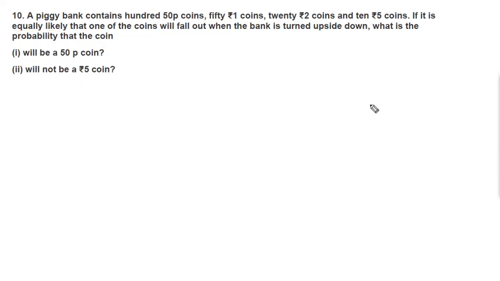We'll try to solve it. First of all, please write the formula for P of E. Always write it.